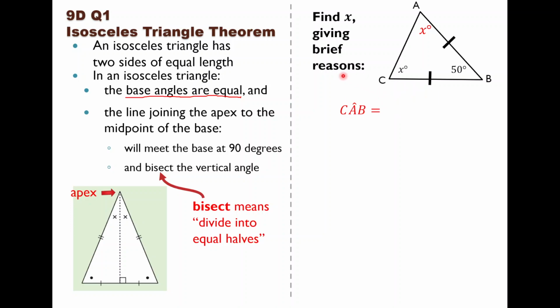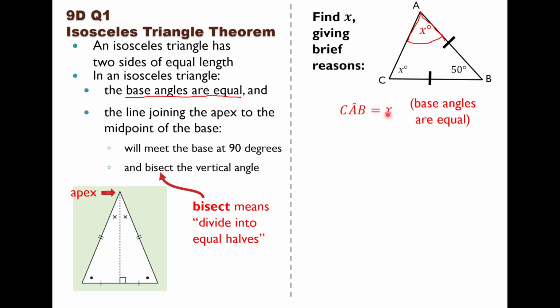So we can give a reason for this. We can say that the angle CAB, just to show you what I mean, that is this angle here, from C to A to B, is the same as this angle here, ACB. It's x.